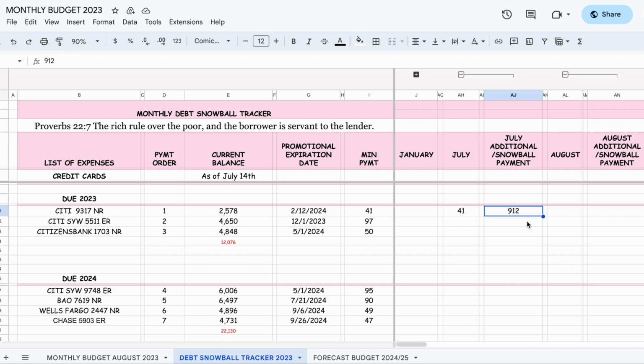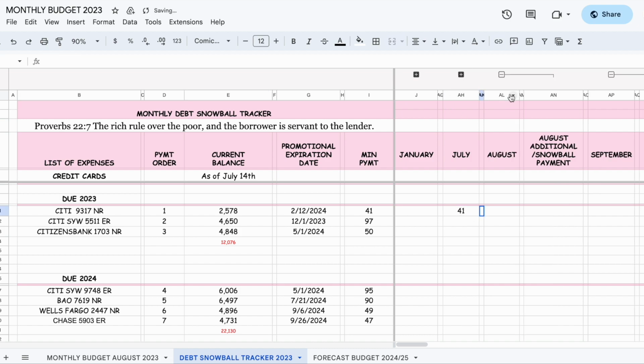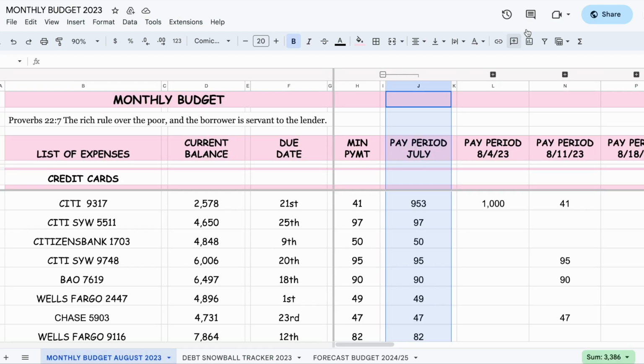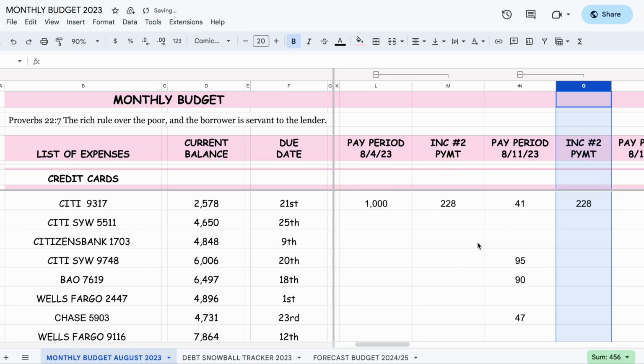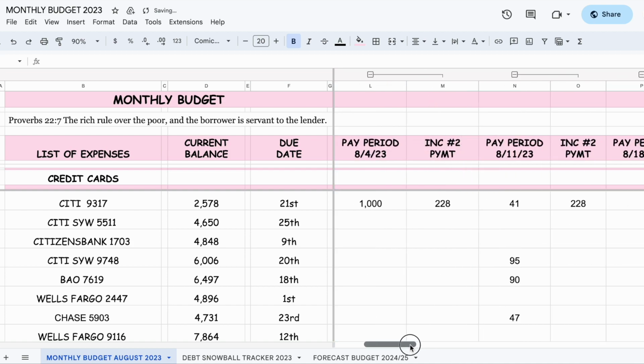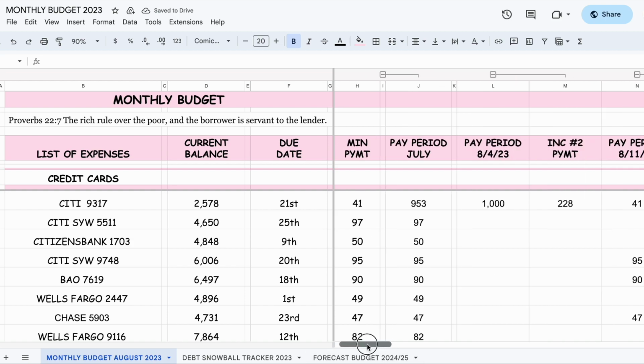So we're done with that. Now we're going to go to August. It's taking all of August, where over there I was doing it weekly. So here I'm just going to lump it up. Here you have your minimum payment and the first income, which is in here. So hold on a second. I have to open these things up. And I think I'm going to subtotal the columns this way I don't have to go in and out, so I just make it easier.